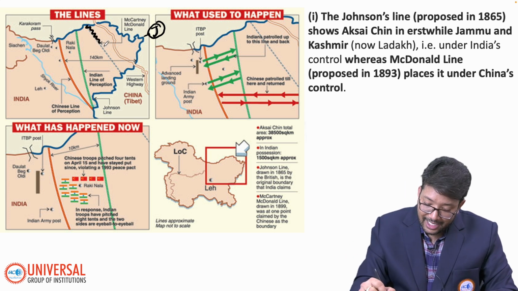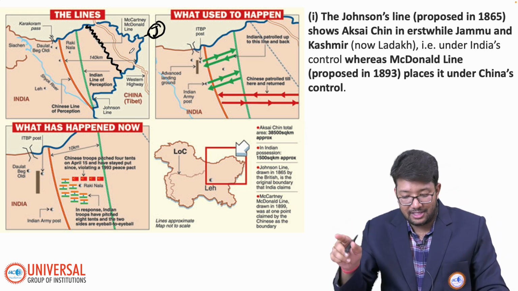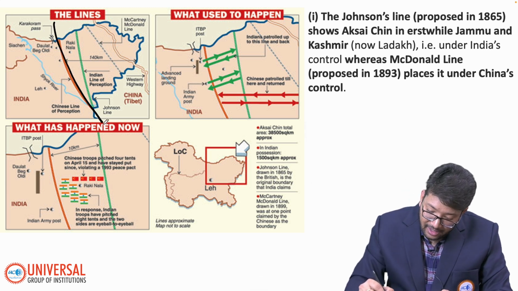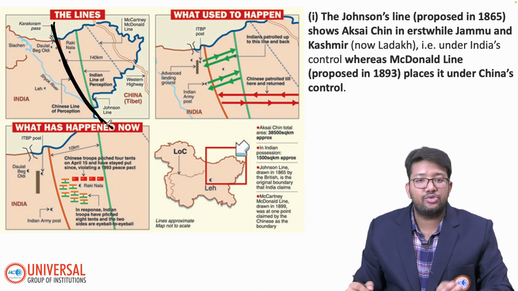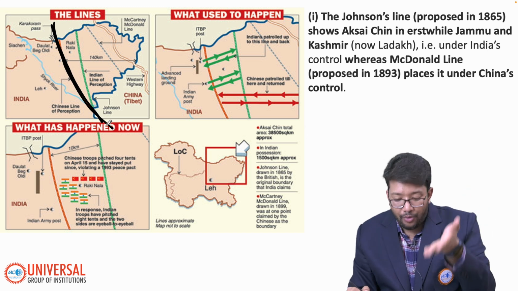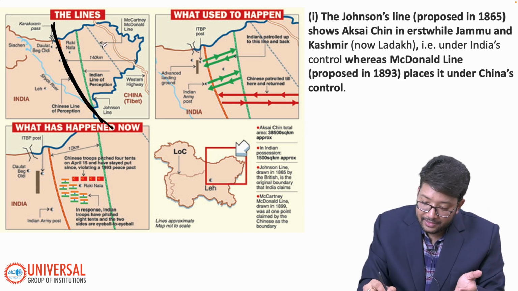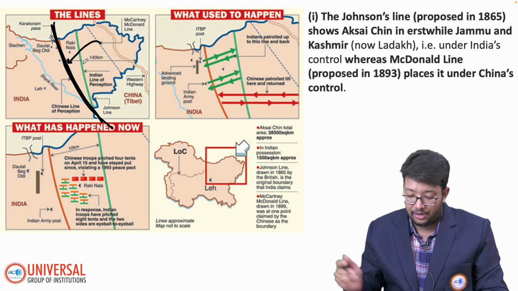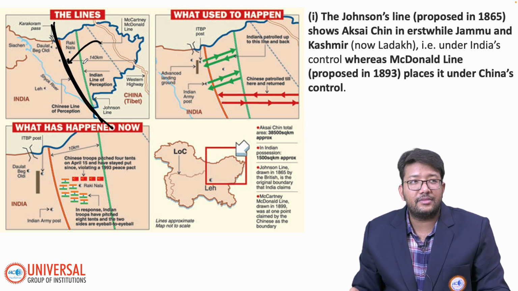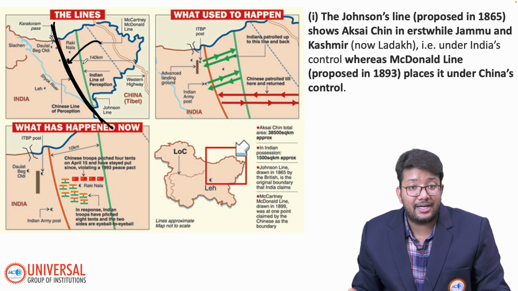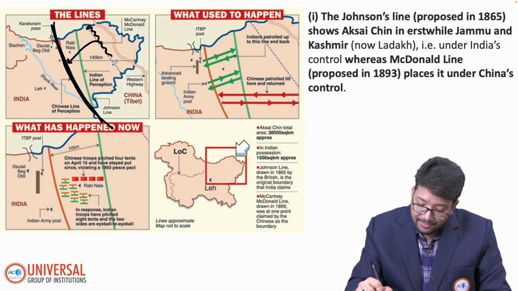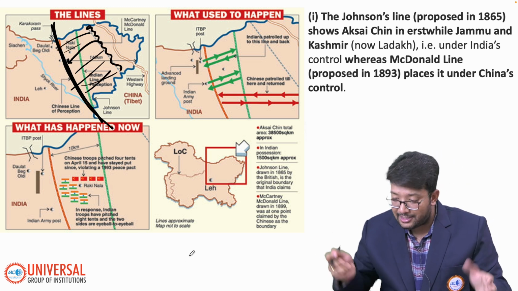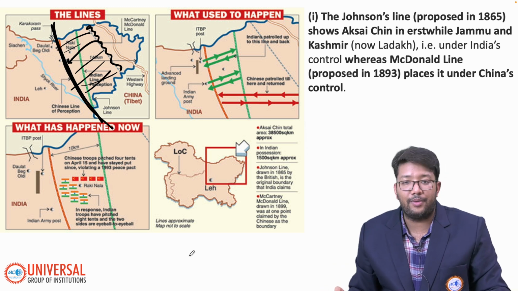This boundary is claimed by China, that yes, this is the boundary between India and China, but the Chinese have entered till here, students. So clearly we have to ask China why you are crossing the McDonald line and entering into India almost 100 kilometers inside. If this was the line you have accepted, then why are you entering this particular area? That's the concern. That's the whole point of the problem.